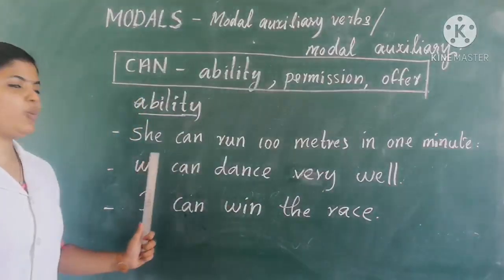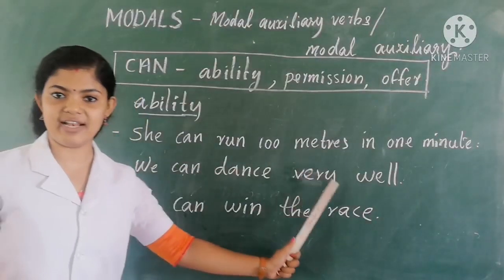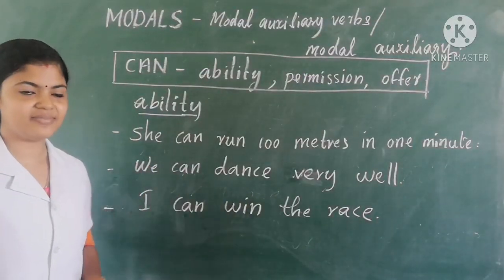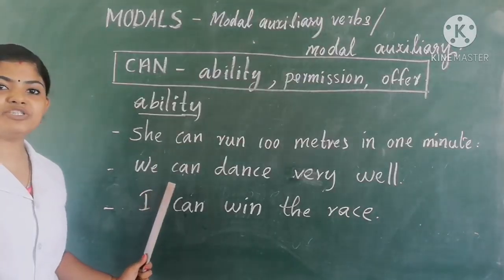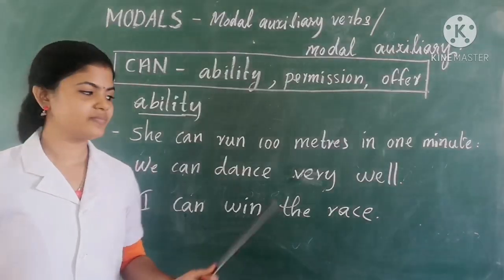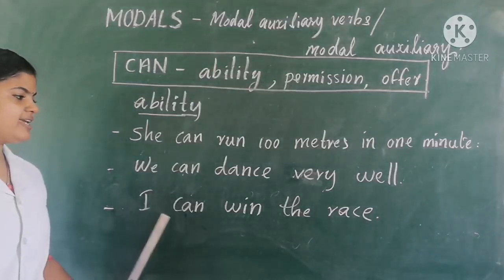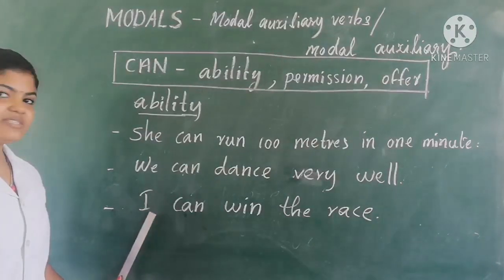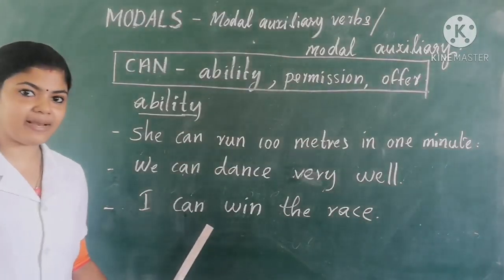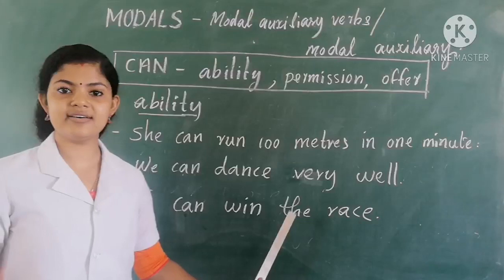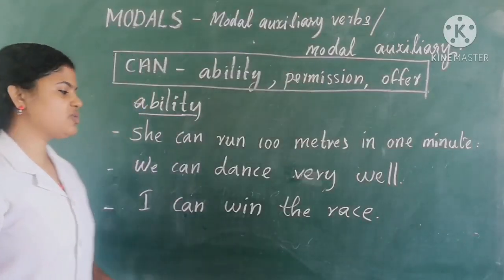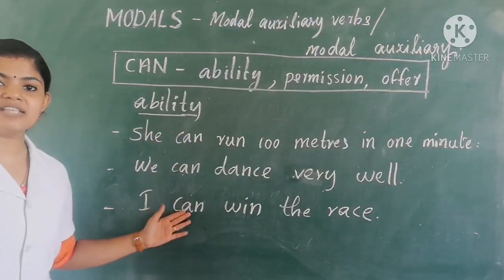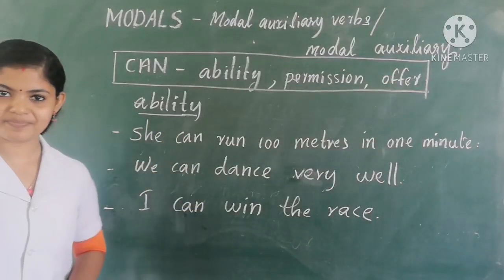Okay, the next one: we can dance very well. It also shows their ability to dance. Isn't it? Yes, they are able to dance very well. And the next sentence: I can win the race. Here I am saying I can, it's my ability to win the race. Okay, so this also shows ability. So we can use can to show ability.